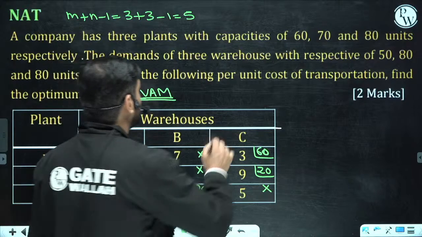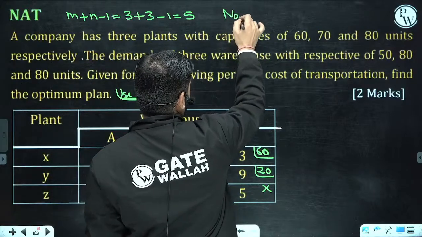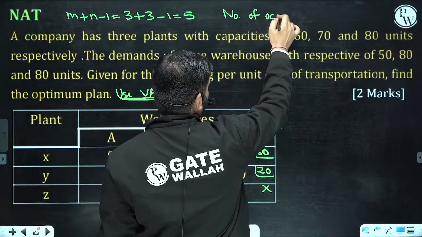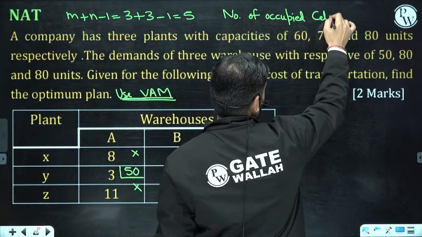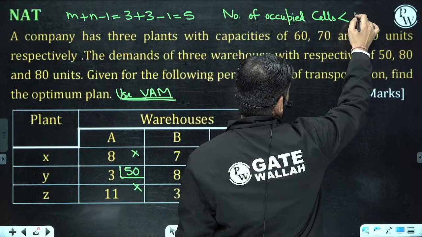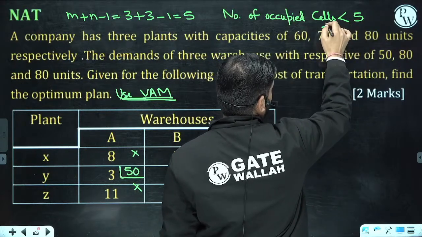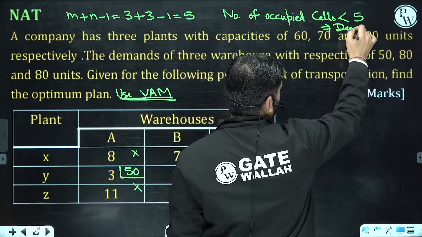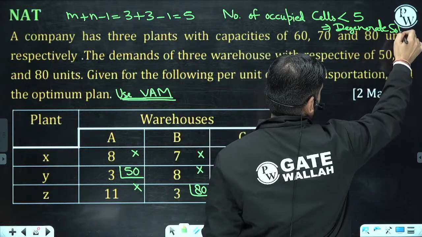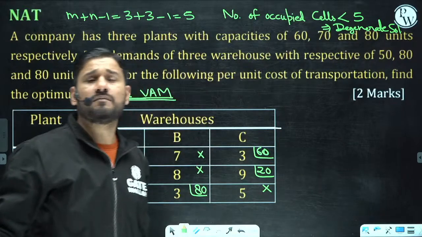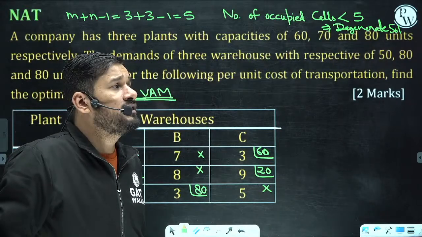Let me write down, number of occupied cells is less than 5. So what is that? Degenerate solution. So I cannot go for the MODI method.